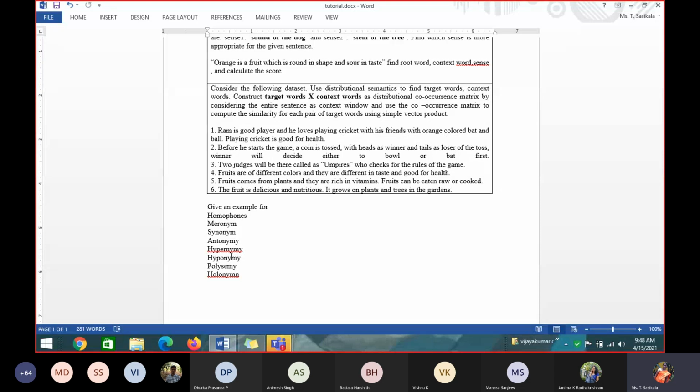Don't copy the example whichever is given in the slides. If you want, you can go through the slides and make your own, different examples which are not there in the slide, so that you can think in that way to make some new examples. So these are all the 4 questions which you have to do today. If you have any doubt, you can look into the slides. Slides already I have put up in the file section.